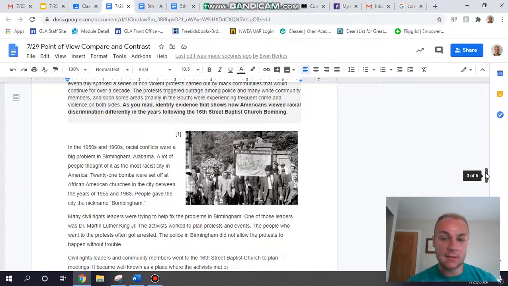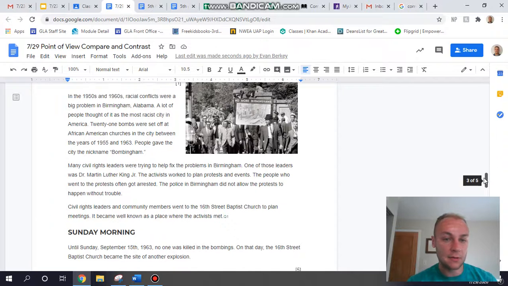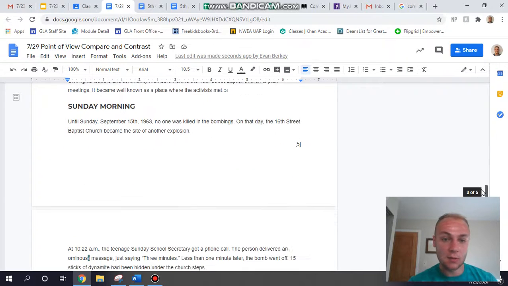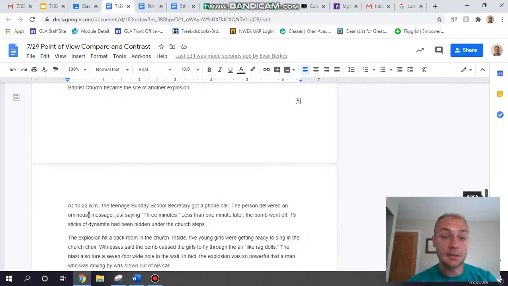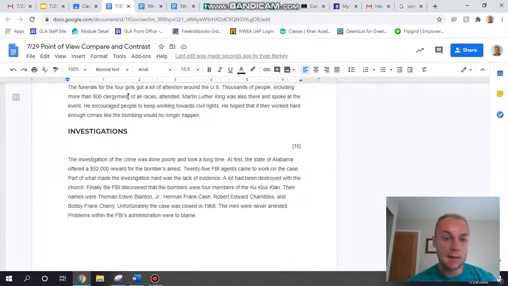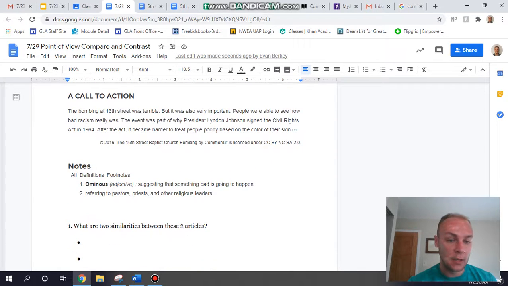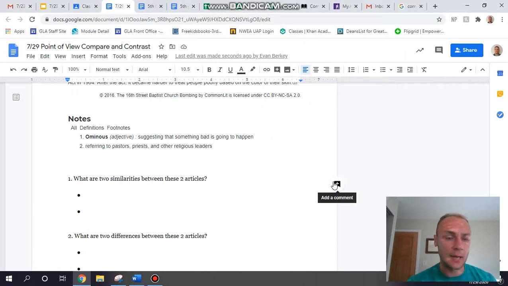This was a really big deal a couple years ago for it to come back because there was another bombing in Birmingham. So the reason this article was actually written in 2016, which was only about 4 years ago, was because of a second thing that happened, like a resurgence, which was wild. And when I say wild, I mean very bad.